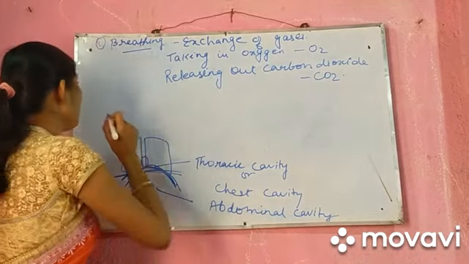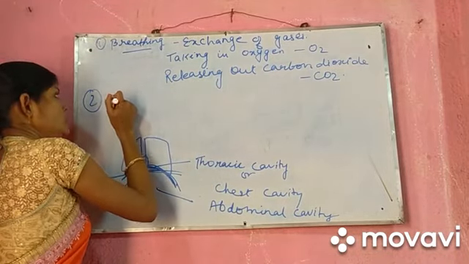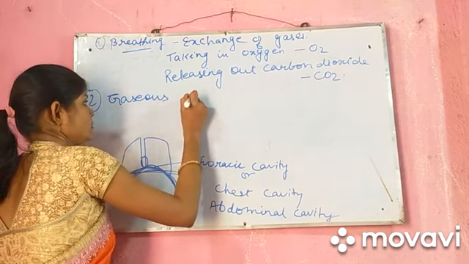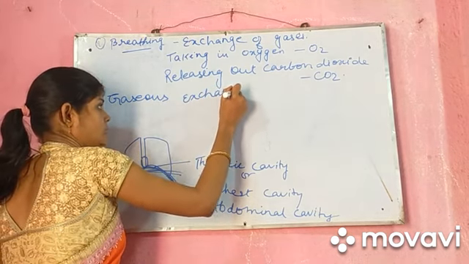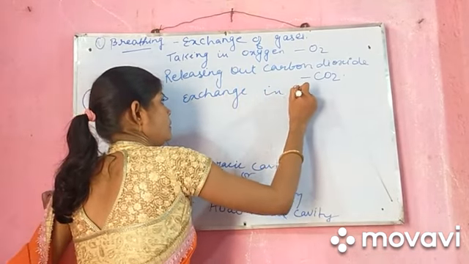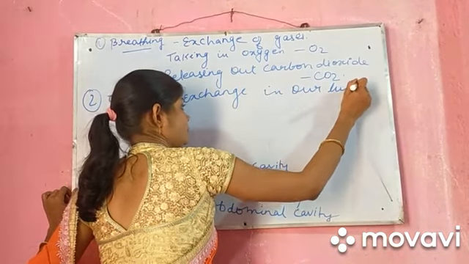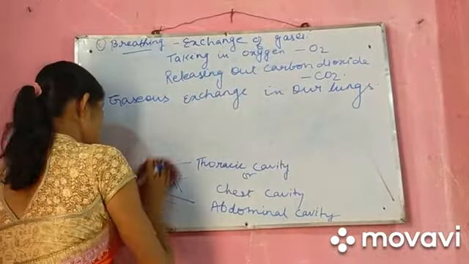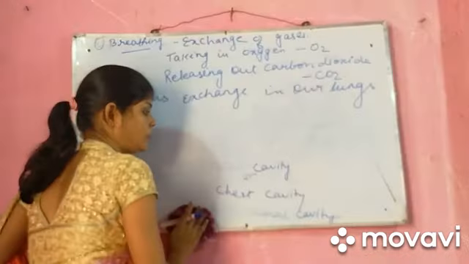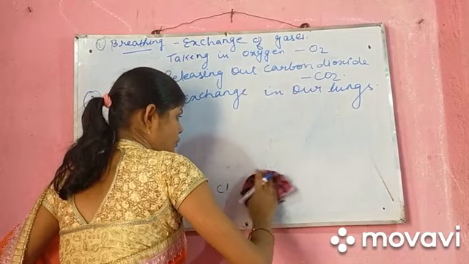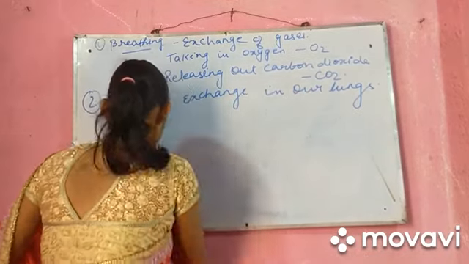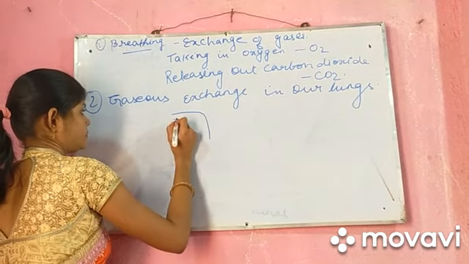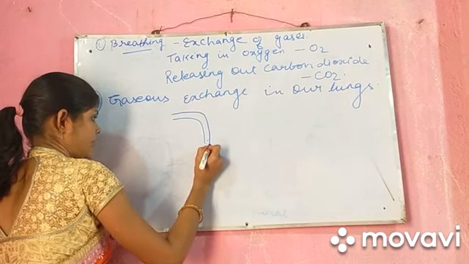Now the second stage was gaseous exchange. Gaseous exchange takes place in our lungs. Let me explain with the help of a diagram so that it will be much easier for you. Suppose this is our nostrils, and this is our trachea.